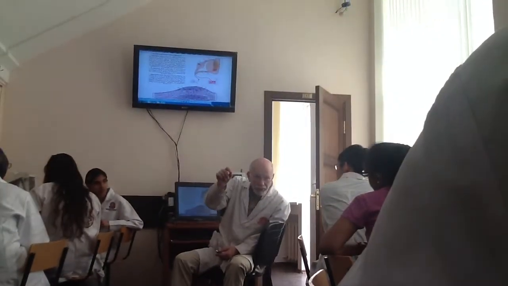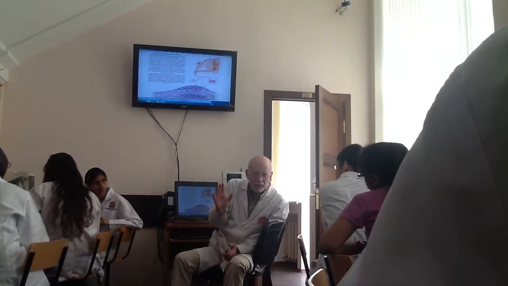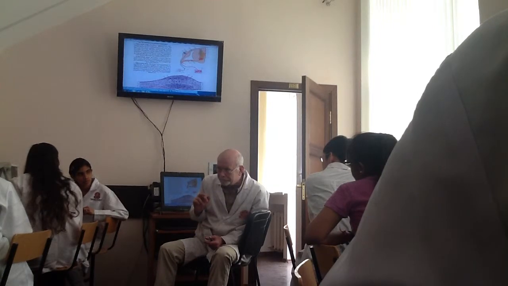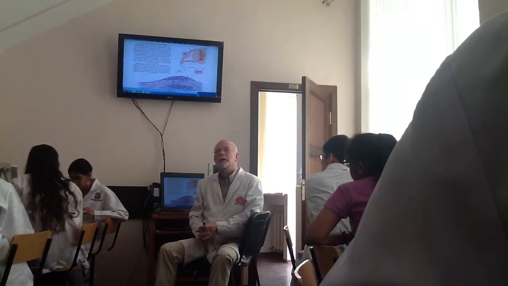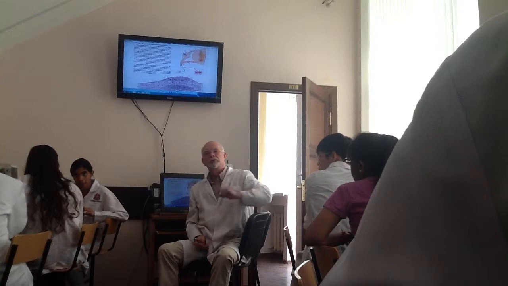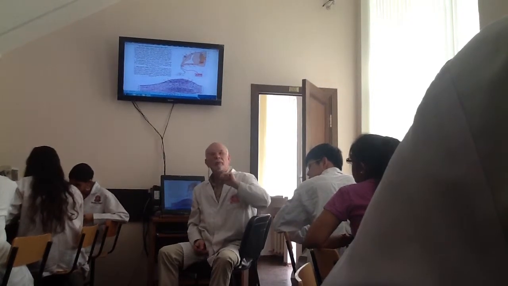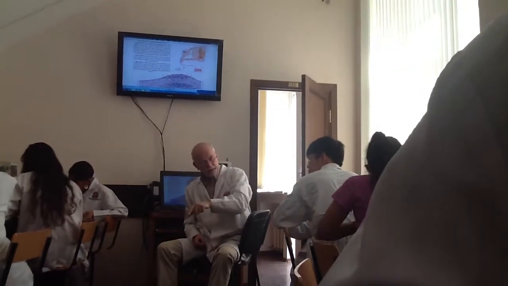The first will be receptive, the second one will be associative. Both are bipolar. Clear? So, pseudo-unipolar neurons are only sensory. Bipolar may be sensory or associative.